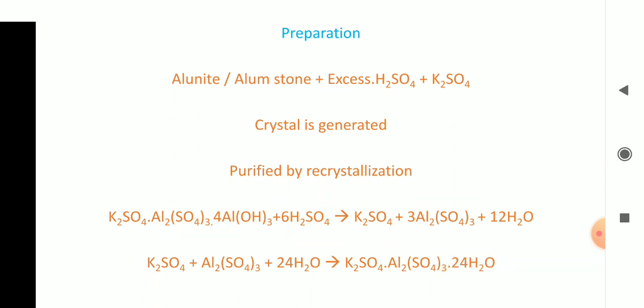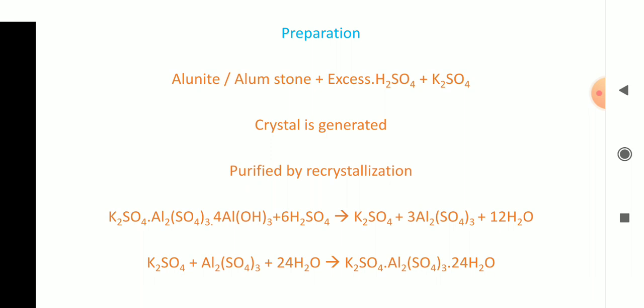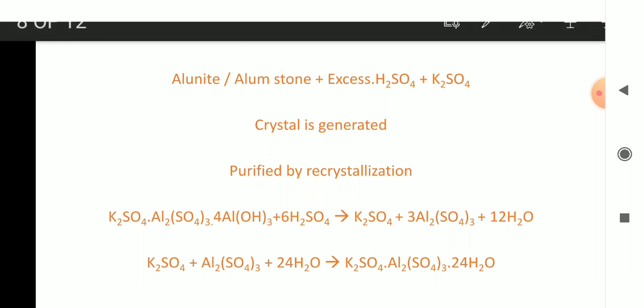Now with this mixture, what is added? With this mixture we have to add a little quantity of potassium sulfate. During that time, what is obtained? Potash alum is obtained. And what is the formula of potash alum? K2SO4 Al2(SO4)3 24H2O. So with this the preparation of potash alum is over.